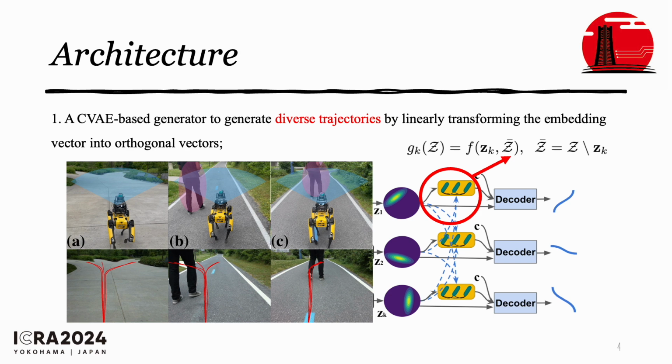So in order to know whether the embedding vector corresponds to a redundant trajectory or effective trajectory, it should have some information of other vectors. So we use the attention mechanism to calculate the relationship between the current embedding vector and all other embedding vectors. And then we put the relationship as a condition to the decoder to generate the trajectory.